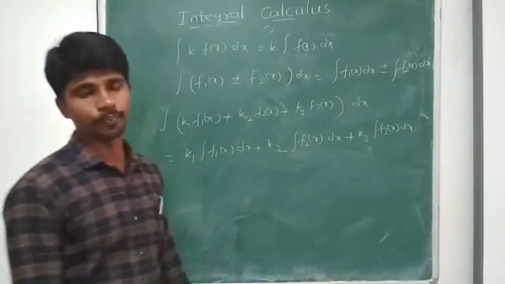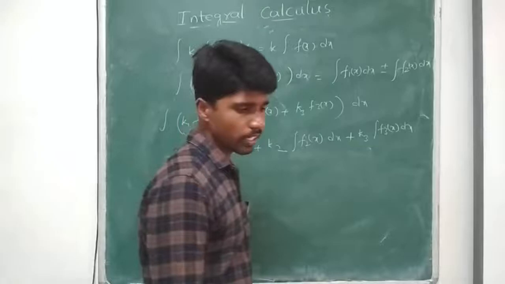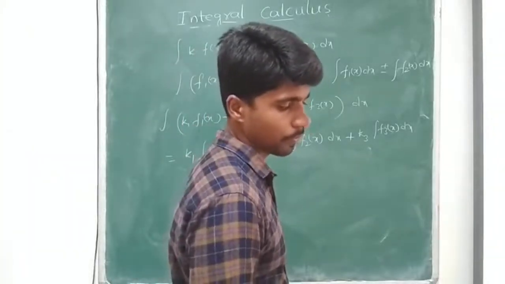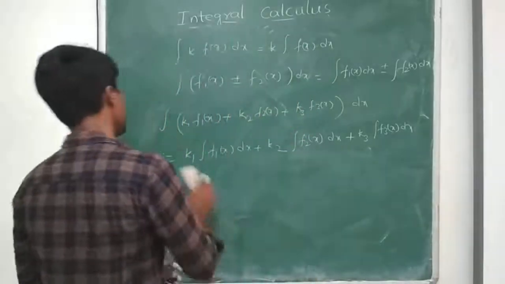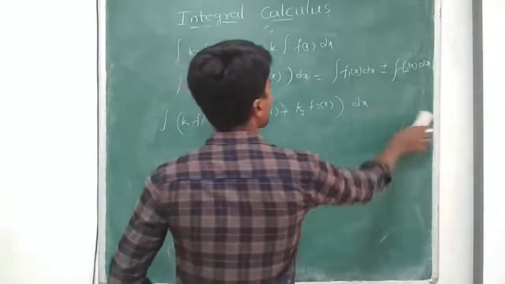So these are the basic properties we have. Based on this, we do some problems.